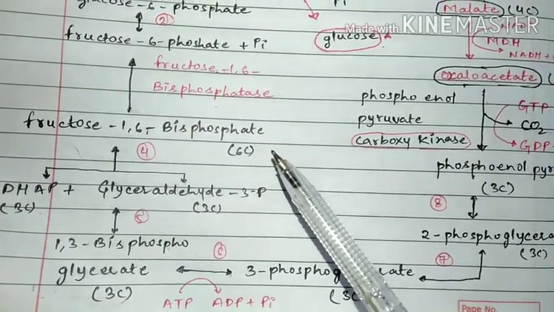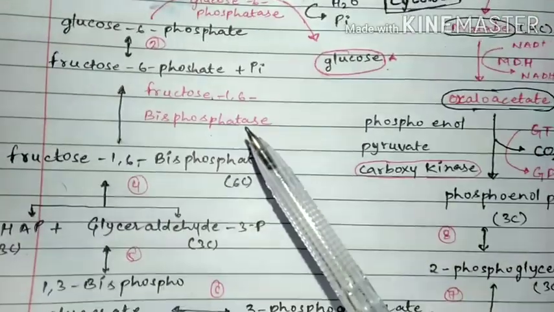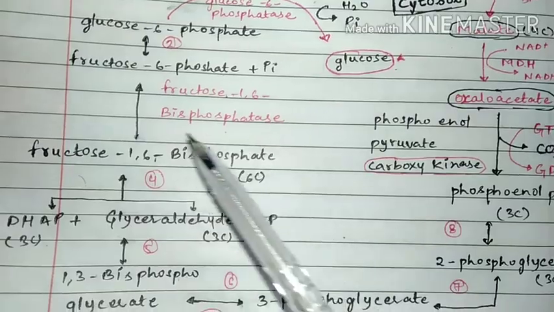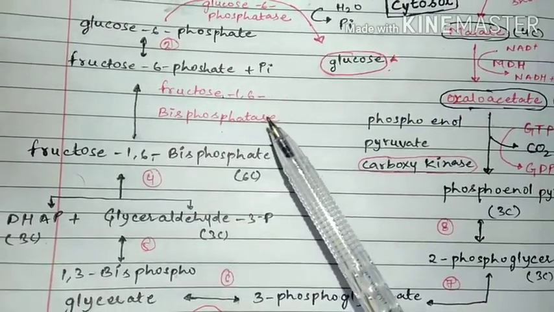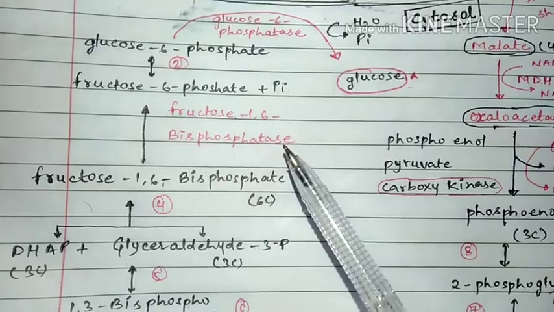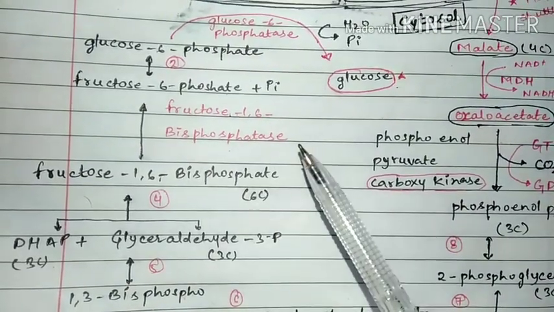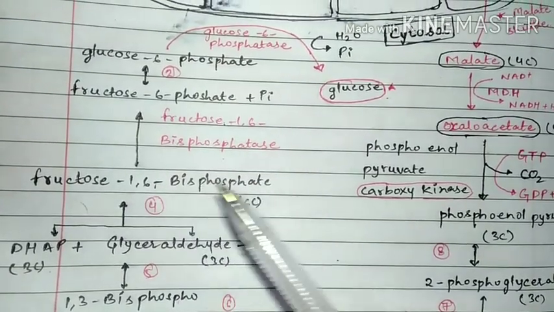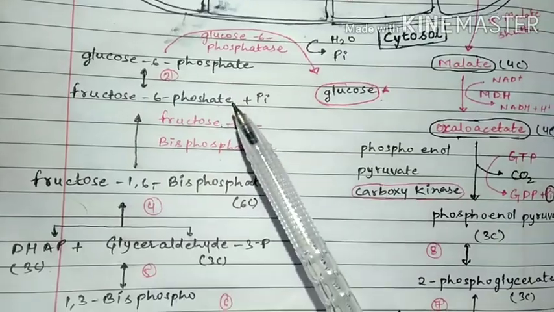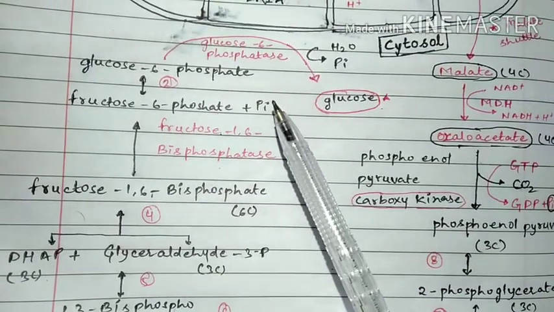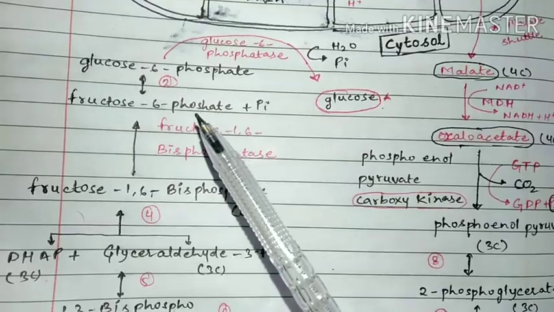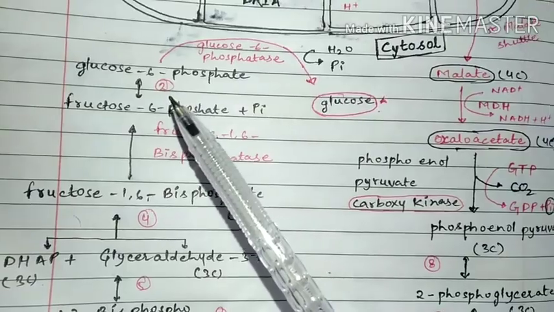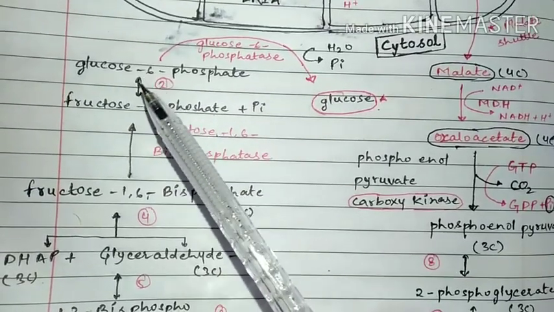Then after the formation of this, a specific enzyme is required, which is fructose 1,6 bisphosphatase. Because this is the substrate, the enzyme name is given on the name of this substrate. This bisphosphatase converts fructose 1,6 bisphosphate into fructose 6-phosphate and one phosphate group. Then after the formation of fructose 6-phosphate, this is the reversible step of glycolysis.